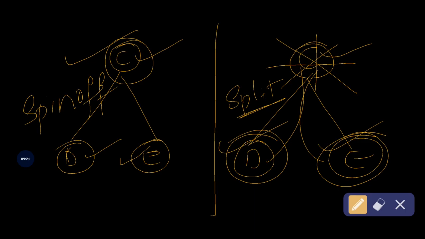Okay, so in the spin-off situation, after distributing the new shares to the existing shareholders, the C company, that is the existing company, survives and continues to exist in future. But in the split up situation, after distributing the shares, the existing company will not survive. Completely the existing company will wind up. Okay, so that is the split up situation. So this is the slight difference between spin-off and split up.